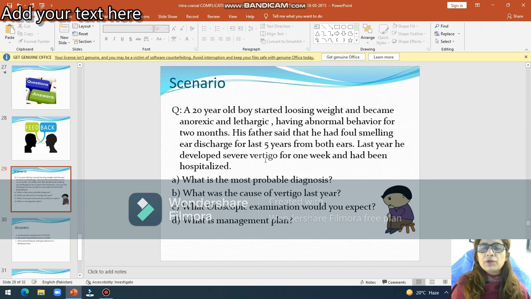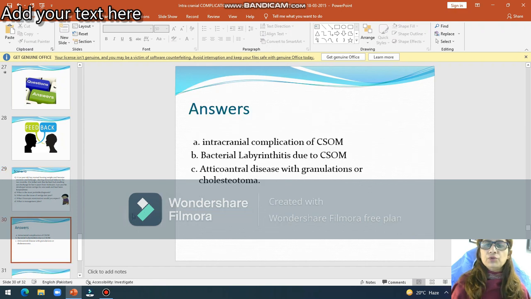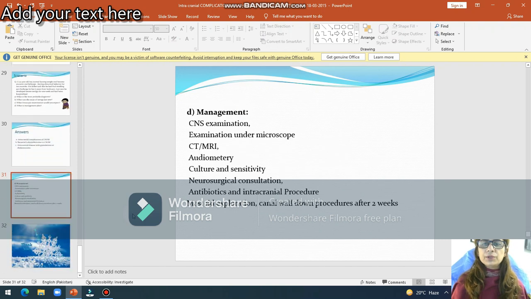Otoscopic examination will show cholesteatoma or granulation in the attic region. And management plan, as it is atticoantral disease, you will investigate, you will do examination under microscope, you will send pus for culture sensitivity, then you will advise CT, MRI, you will treat the intracranial complication, then you will do mastoid exploration. So all this is the management plan. So thank you.